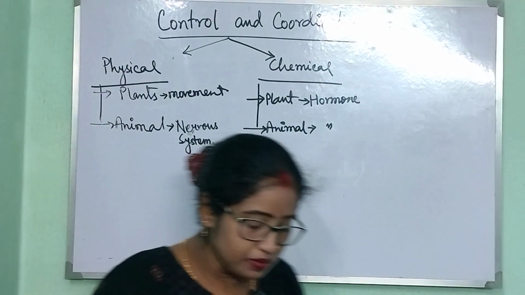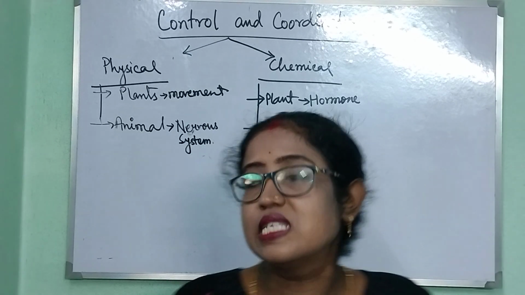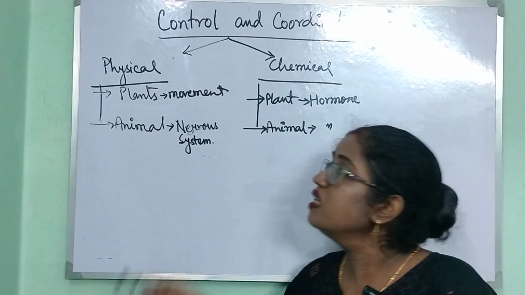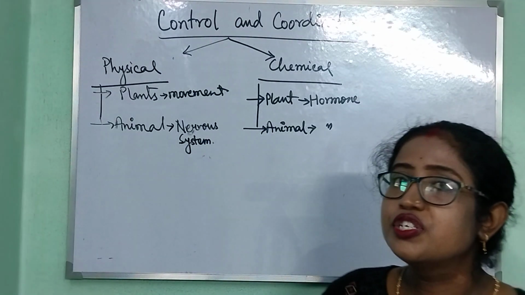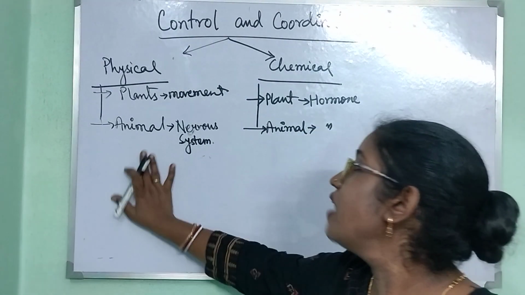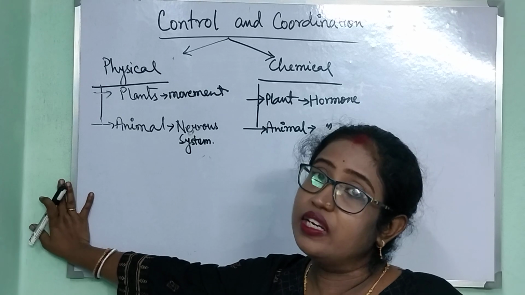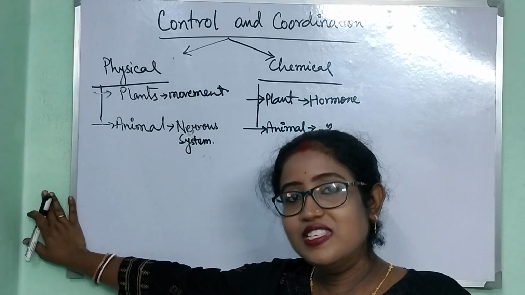So there are two types of control and coordination system. First one is physical and second one is chemical. In our next session, we are going to discuss the animal physical coordination system, that is the nervous system.